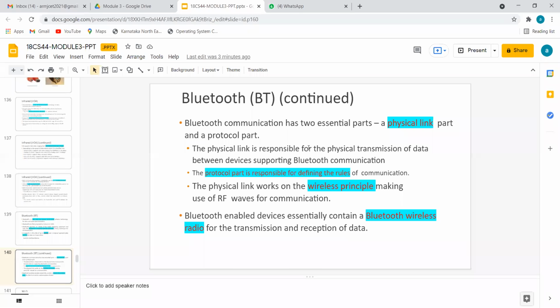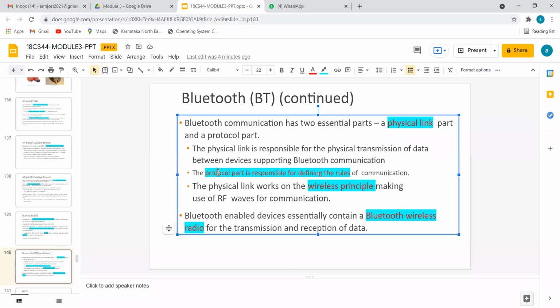Second type of rule: let's say four devices are connected in a Bluetooth network. I hope you know the name of the Bluetooth network is Piconet. In the Piconet, if there are four devices A, B, C, D, let's assume A wants to send data to C. Here the data should go from A towards C. Who has to respond? Taking care of this sender and receiver exactness is done by the protocol part.